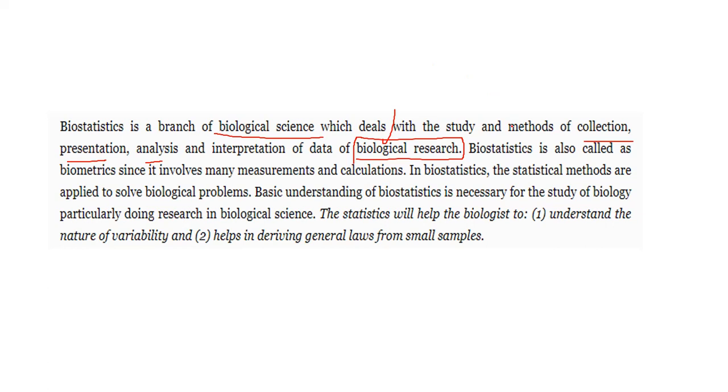Biostatistics is also called biometrics since it involves many measurements and calculations. Yes, in biostatistics, statistical methods are applied to solve biological problems. For example, if we introduce a drug, say a vaccine for COVID-19, first we need to test whether this vaccine is suitable for patients or not.